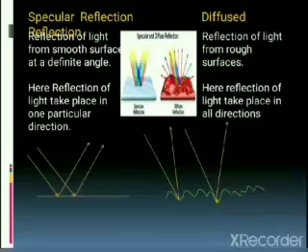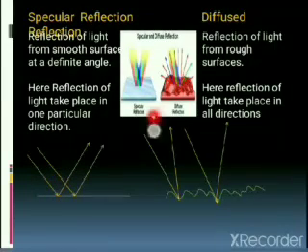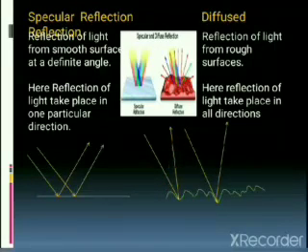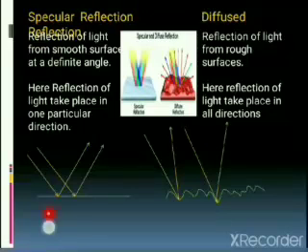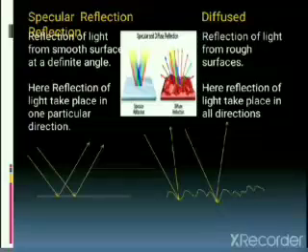Always remember, whenever reflection takes place, no matter whether specular or diffuse reflection, the angle of incidence and angle of reflection would always be equal. If I draw a normal at this point, then this angle would be equal. Even in this case, if I draw a normal in between these two lines, that is the incident ray and the reflected ray, again the angles would be equal. From the diagram you might have a perception that this reflection is a good one, whereas this is wrong. Then you are thinking in the wrong direction.